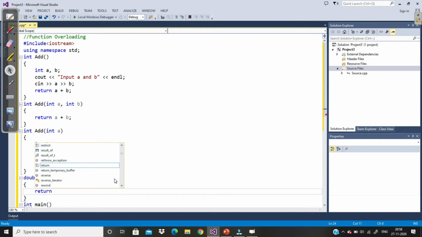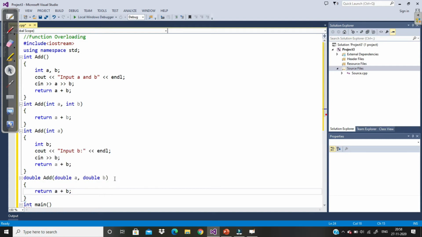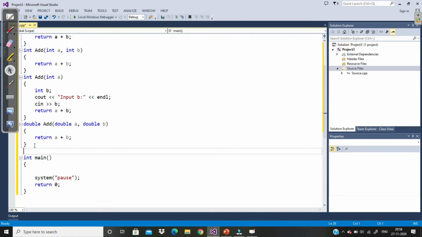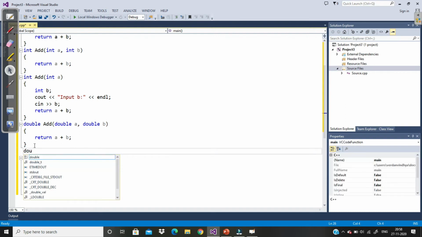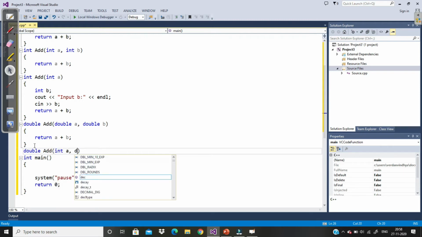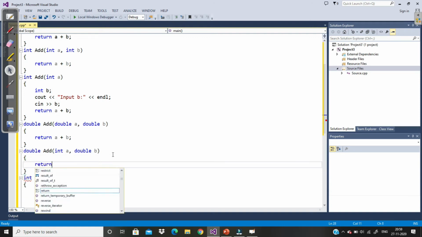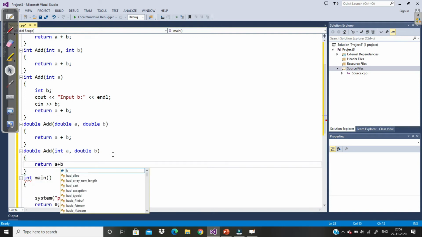Return a plus b. Similarly, I can write a function which has a return type double, and the function name is add, and this function has one parameter of type integer and another parameter of type double. So now it has two parameters, but the types are different. So return a plus b.